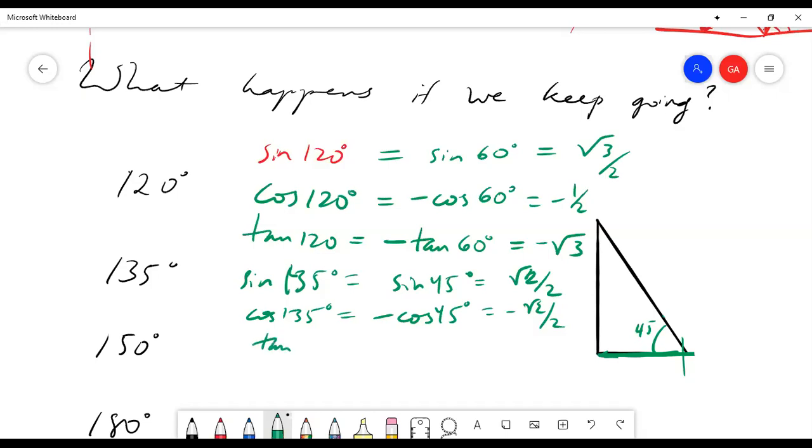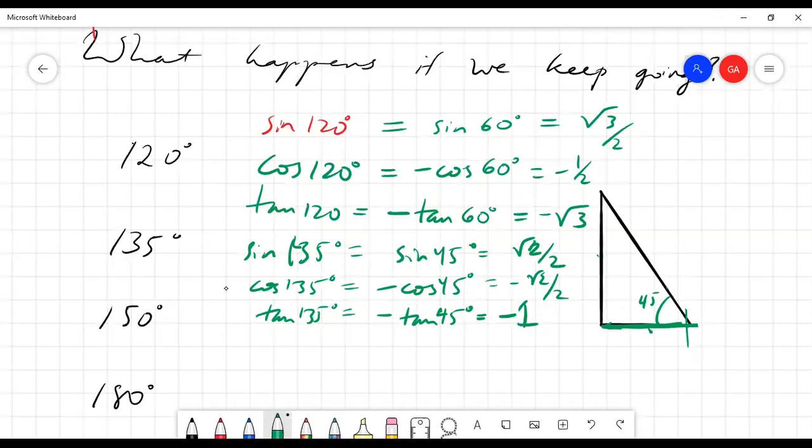And now tangent of 135, again, we're going to have a negative sign because this negative leg is involved in opposite over adjacent. And this is negative tangent 45. And what is tangent of 45? Well, that's 1. And so negative tangent 45 is negative 1. Okay, so is this making sense? Let's do a few more.